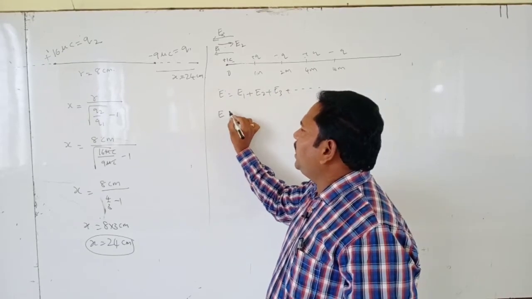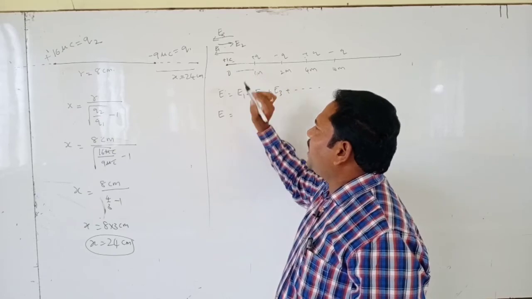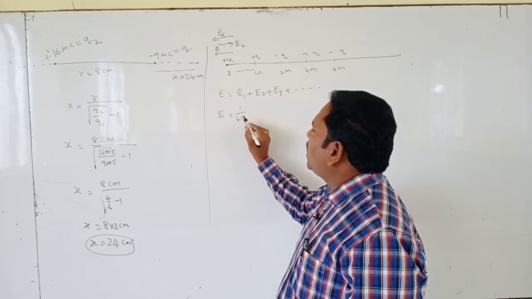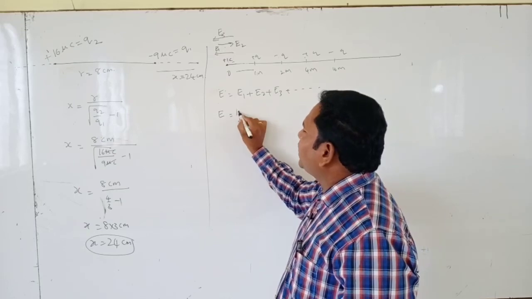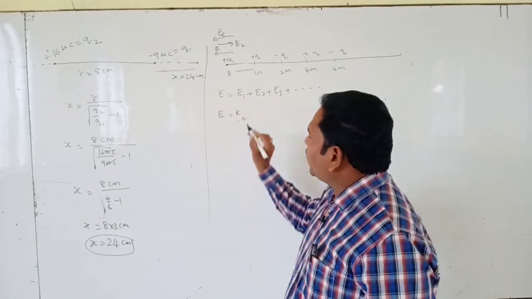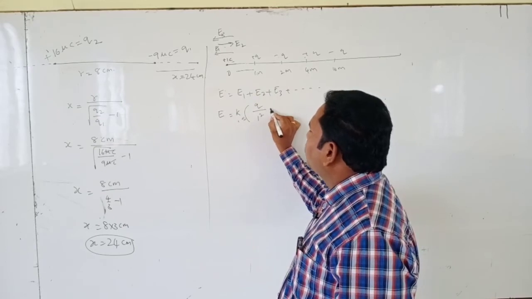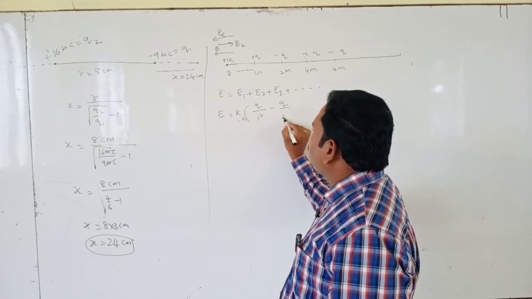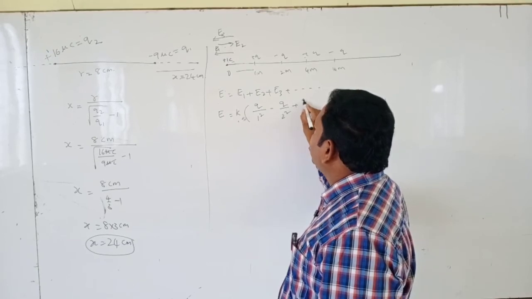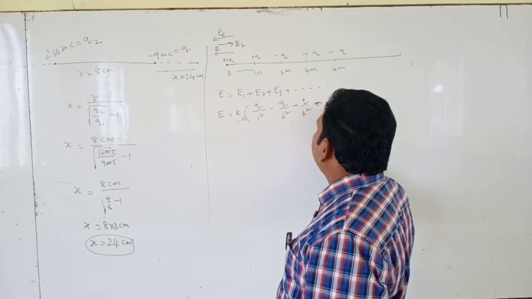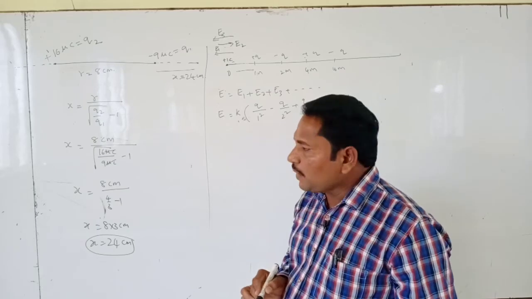First, E1: how much is the distance? 1 meter. So 1 by 4 pi epsilon naught, which I am writing as small k, times q by r square. So 1 square minus q by 2 square plus q by 4 square, minus and so on.